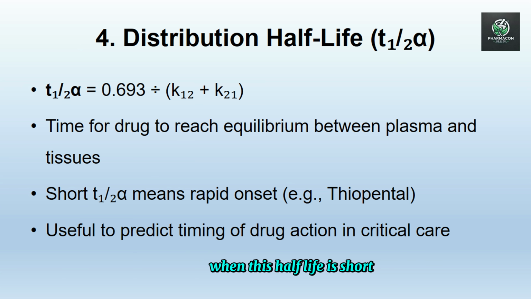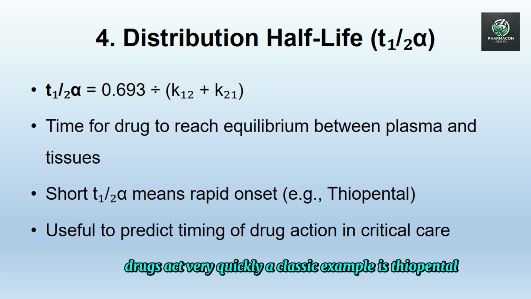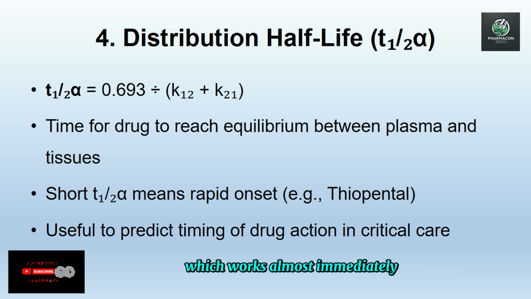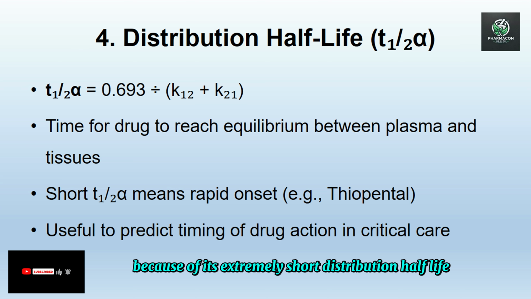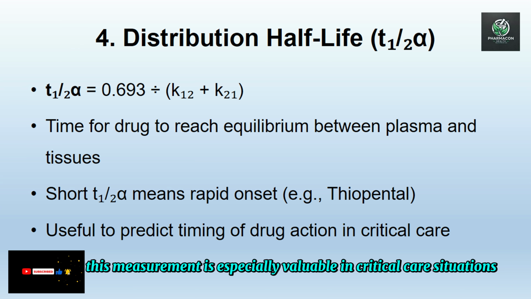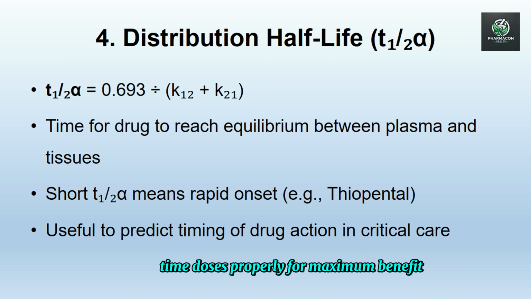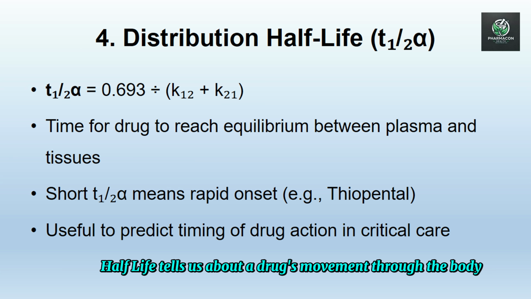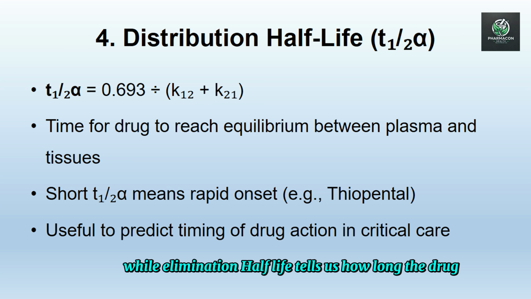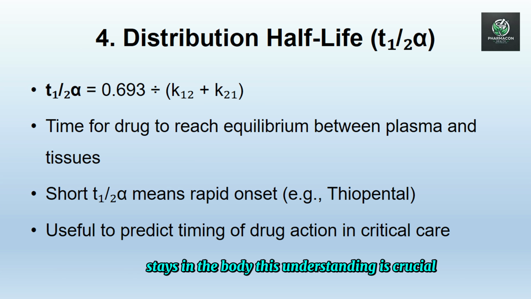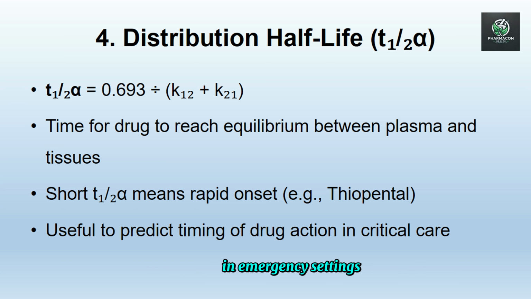When this half-life is short, drugs act very quickly. A classic example is thiopental, which works almost immediately because of its extremely short distribution half-life. This measurement is especially valuable in critical care situations. It helps medical teams determine exactly when a drug will take effect, time doses properly for maximum benefit, and avoid potential overdose risks. Key thing to remember is that distribution half-life tells us about a drug's movement through the body, while elimination half-life tells us how long the drug stays in the body. This understanding is crucial when working with fast-acting medications in emergency settings.